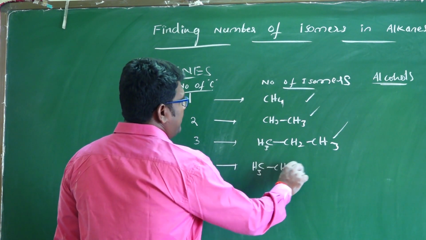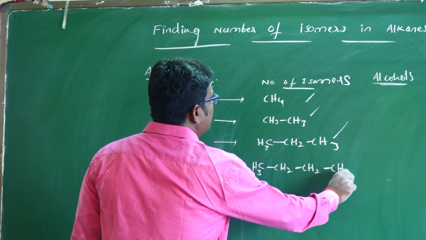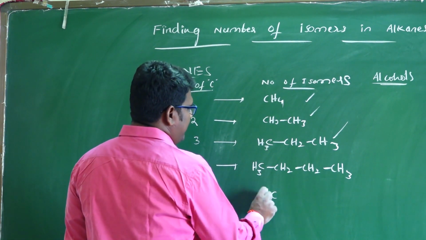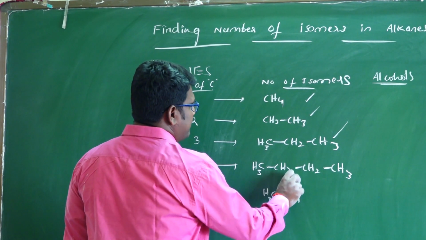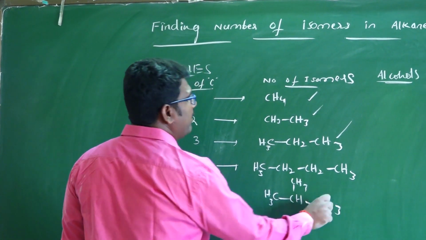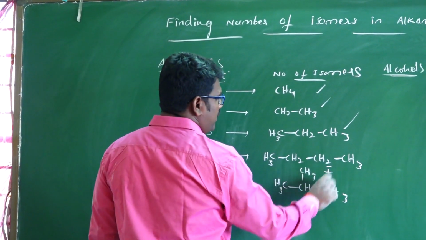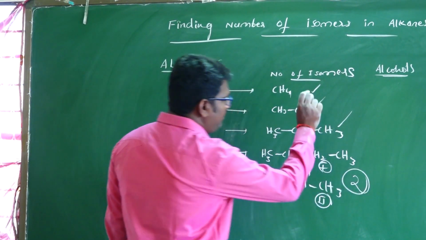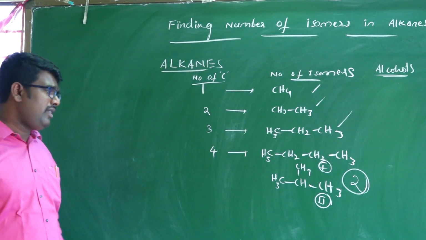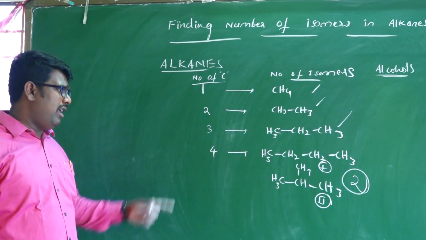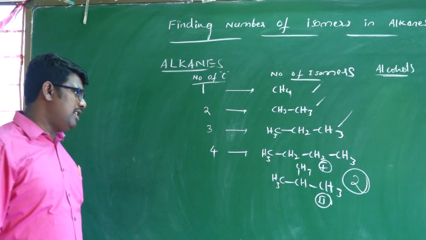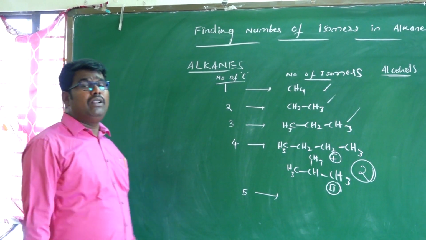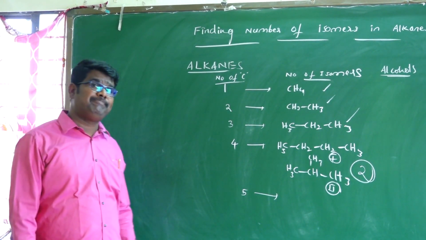If the number of carbons is 4, how many isomers are possible? CH3, CH2, CH2, CH3 is one structure, butane, and one more structure is CH3, CH, CH3, CH3. So there are two isomers: n-butane and isobutane.